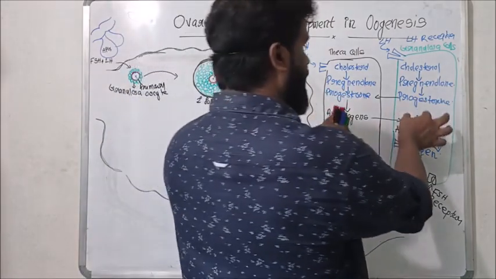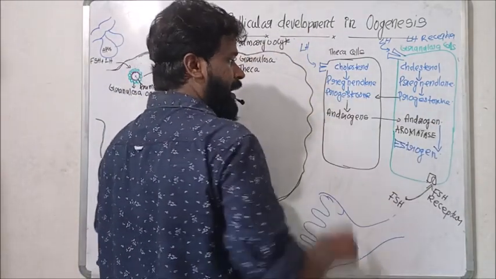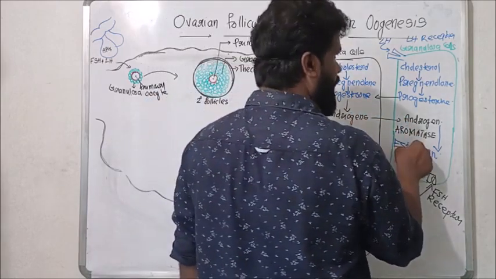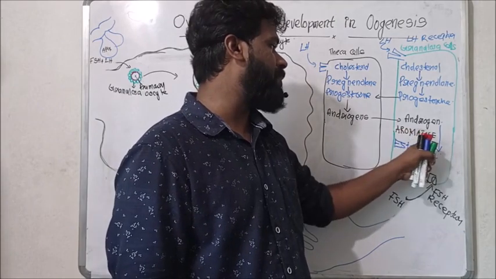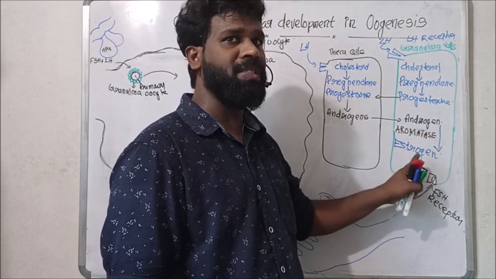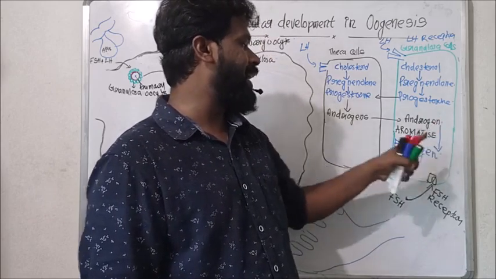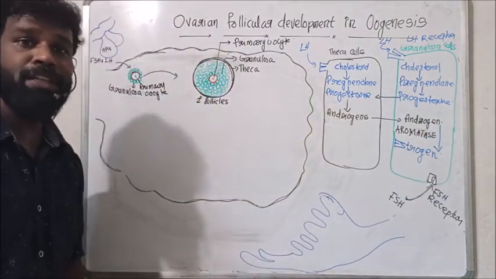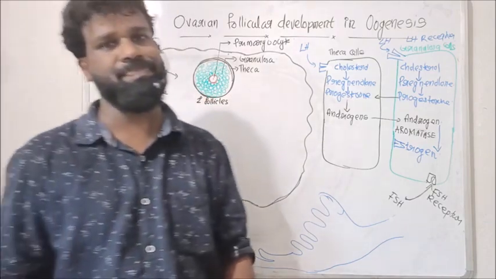These progesterones are converted to androgen in the theca cell, and these androgens diffuse to the granulosa cell. Within the granulosa cell, the enzyme aromatase, produced under the stimulation of FSH, converts this androgen to estrogen. Thereby, estrogen secretion begins from the secondary follicle onwards.